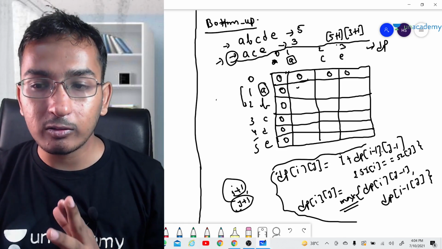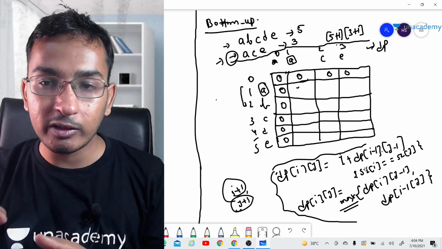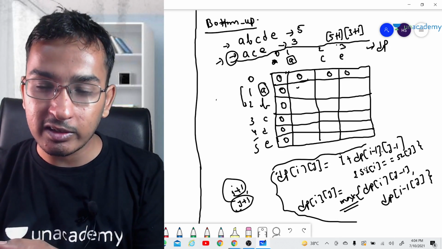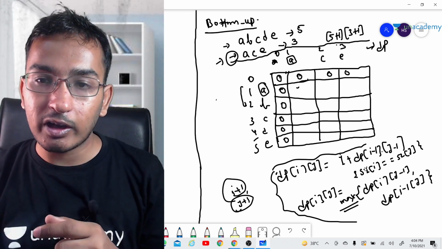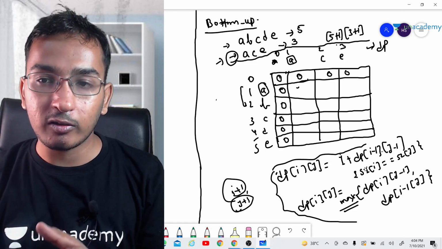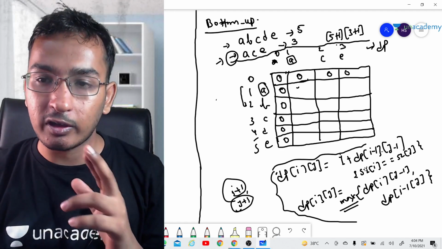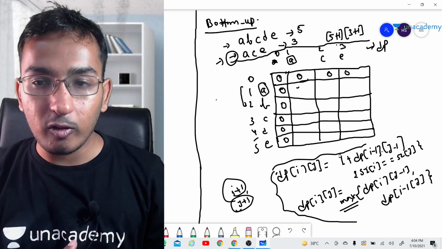So if you want to do it yourself, take a pause and skip this part. You can take a screenshot of this recurrence relation and just do a dry run on your copy, on your notebook, or whatever you are using, like your iPad or anything. Just do a dry run, and now I am going to fill this table.